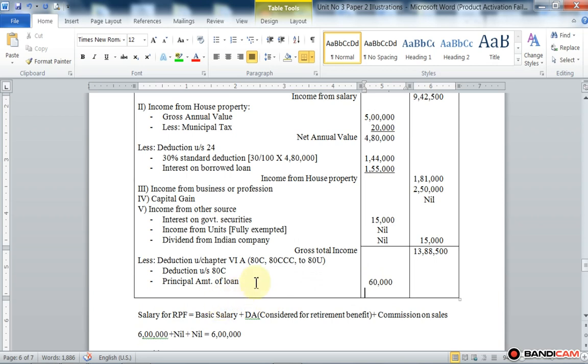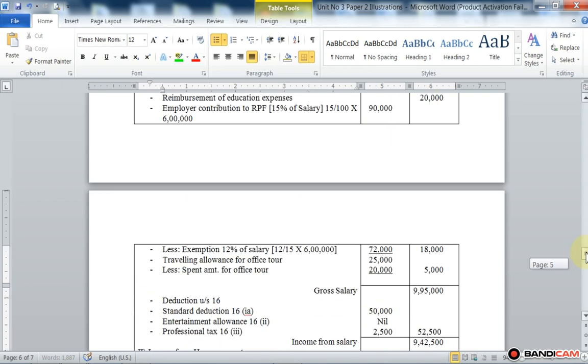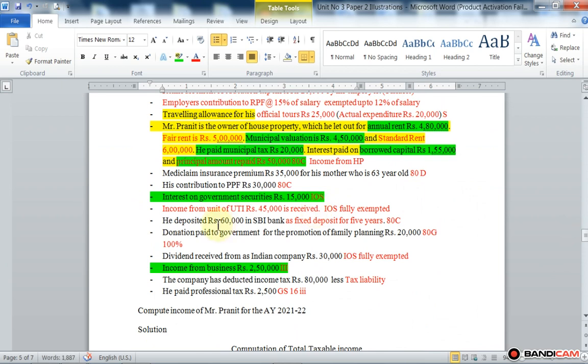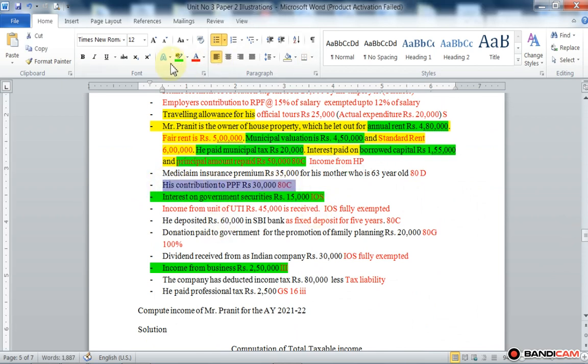The next deduction under section 80C is contribution to RPF. So the contribution to RPF is 30,000.